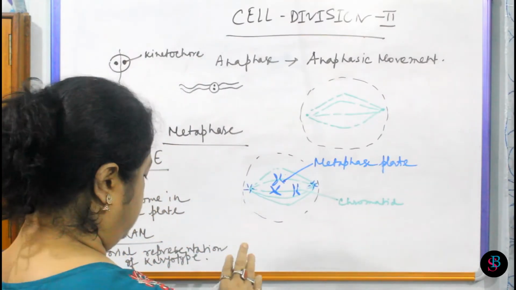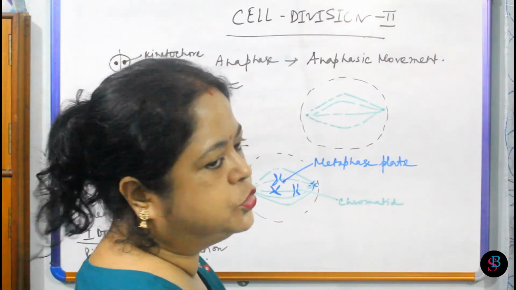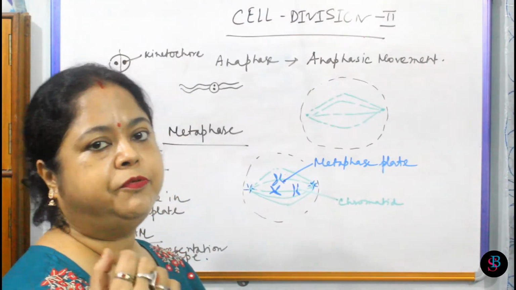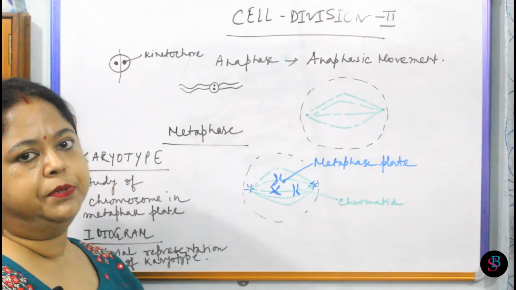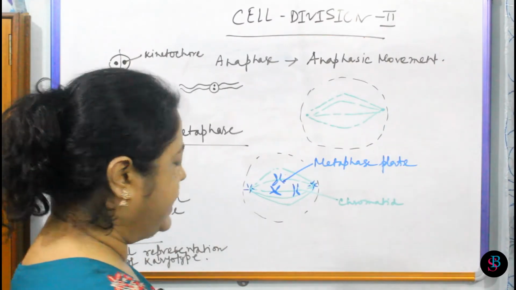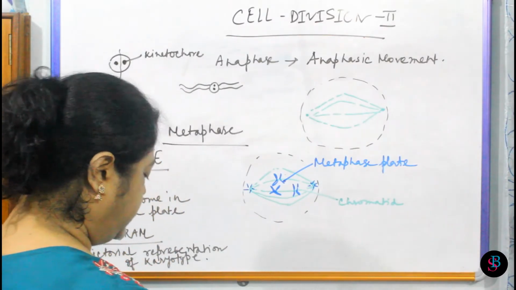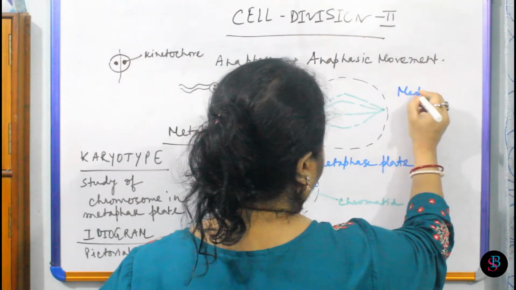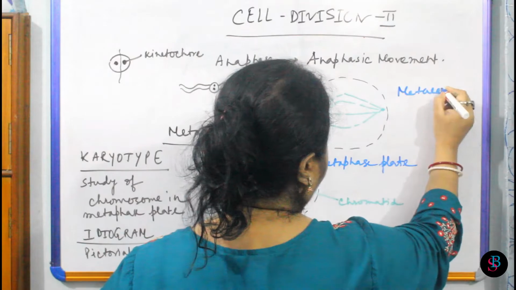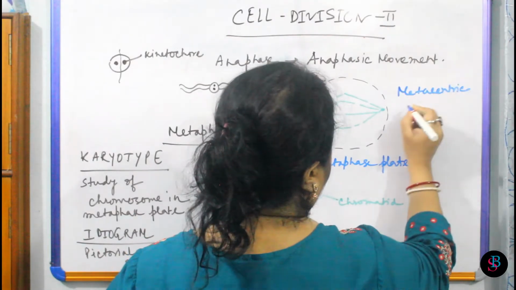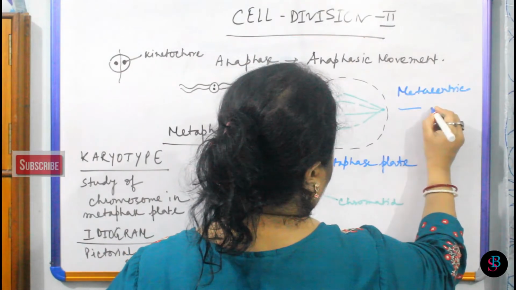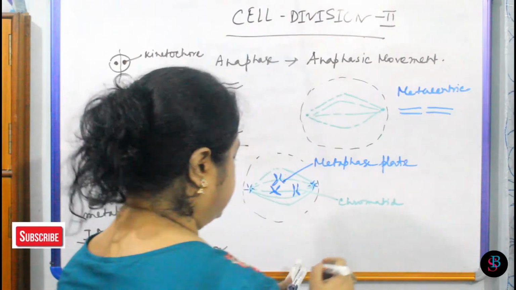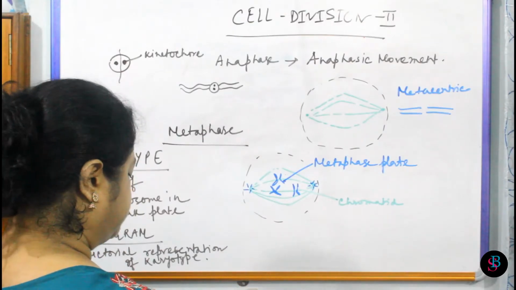Now according to the position of the centromere in the chromosome, the different configurations will be formed during the anaphasic movement. What are they? Like that, in case of metacentric, just at the midpoint the centromere is present.